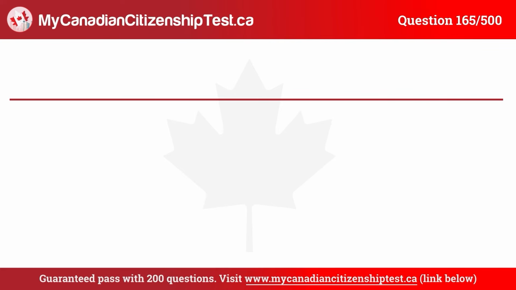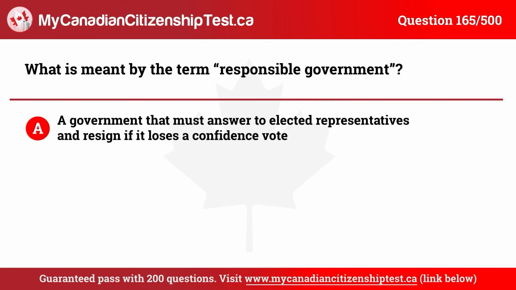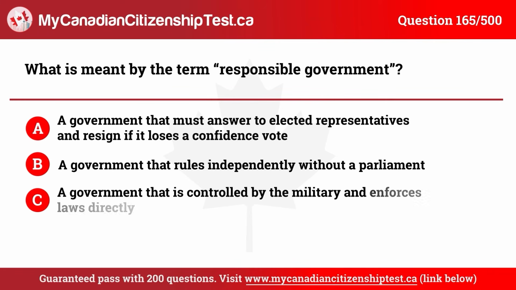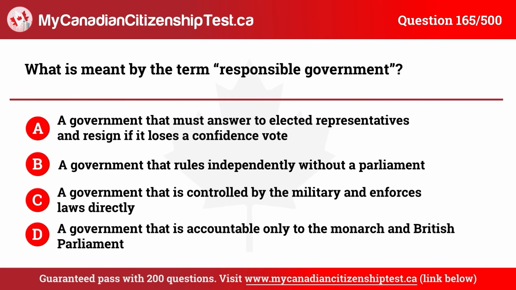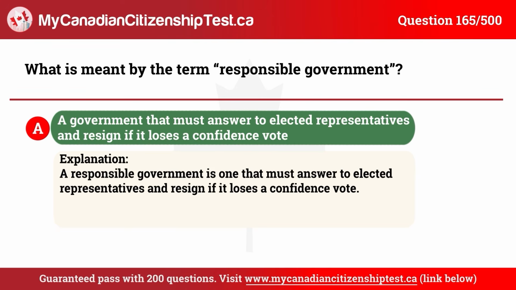Question 165. What is meant by the term responsible government? A. A government that must answer to elected representatives and resign if it loses a confidence vote. B. A government that rules independently without a parliament. C. A government that is controlled by the military and enforces laws directly. D. A government that is accountable only to the monarch and British Parliament. The correct answer is A. A government that must answer to elected representatives and resign if it loses a confidence vote.